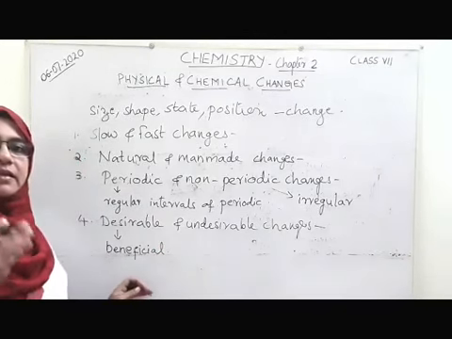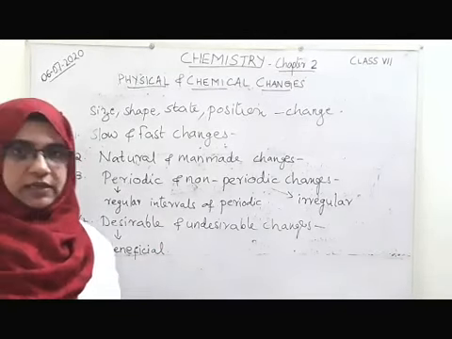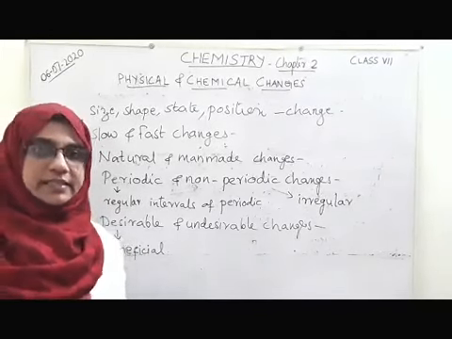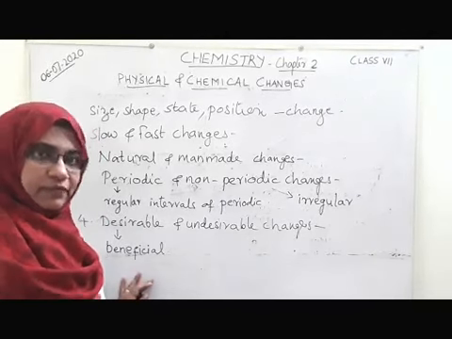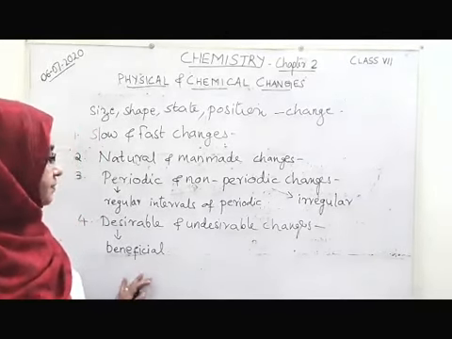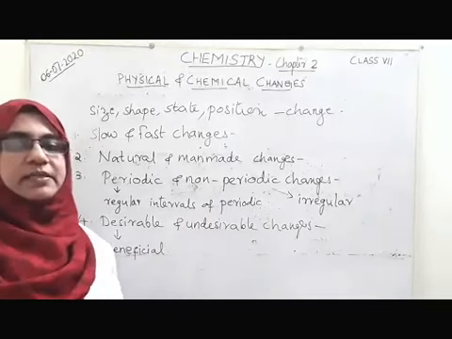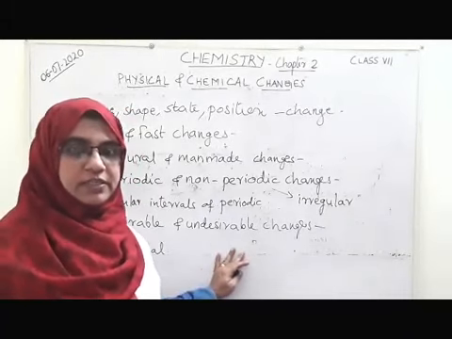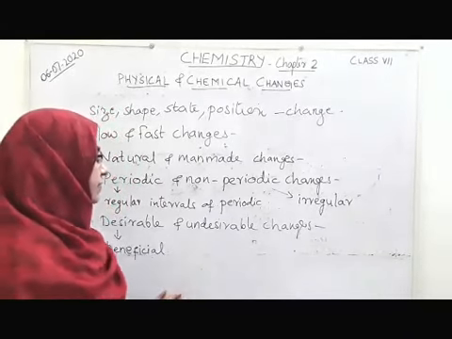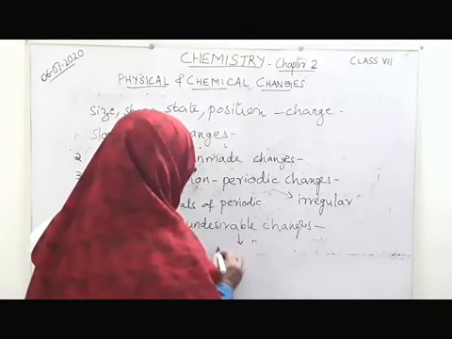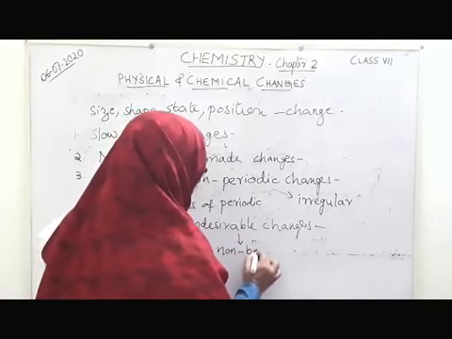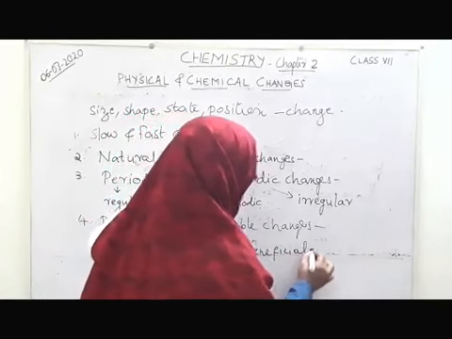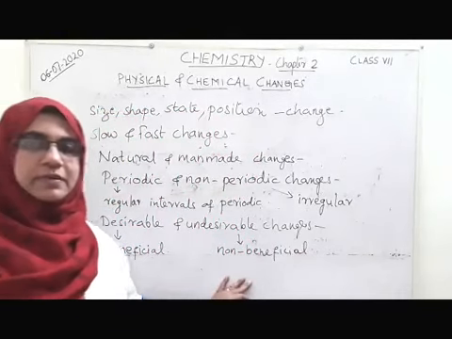For example, milk turning into curd. You know that, isn't it? We are making curd out of milk. So that is a desirable change which is beneficial or useful for us. Then undesirable change means the changes which are not beneficial or which are harmful to mankind. So can you give me some example of non-beneficial changes?